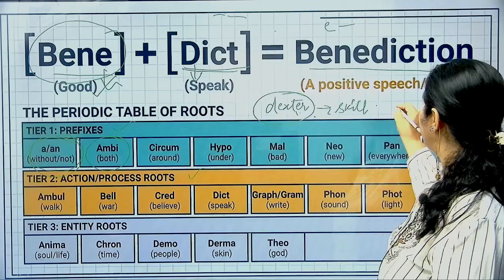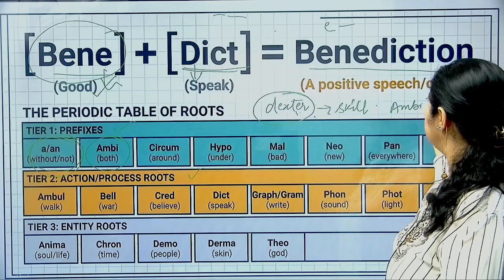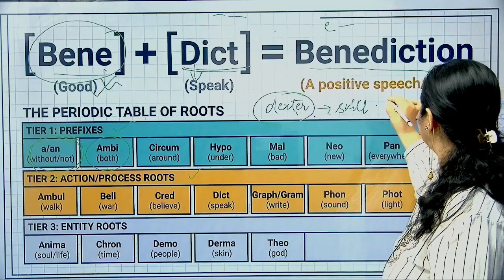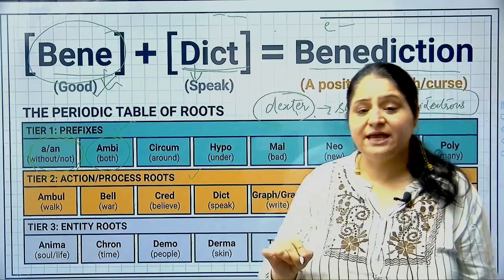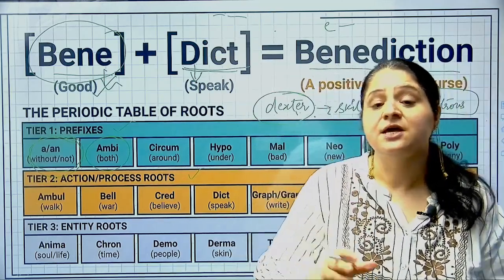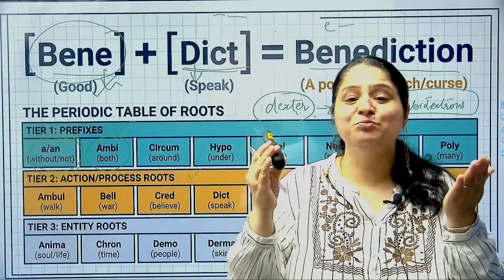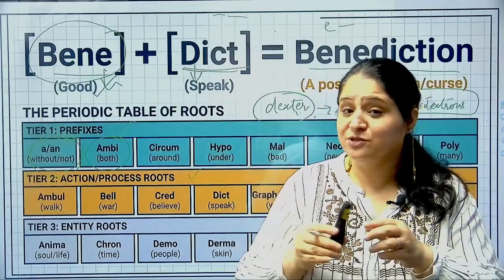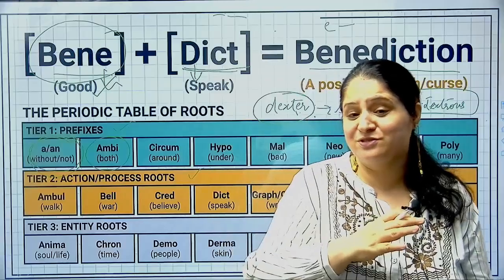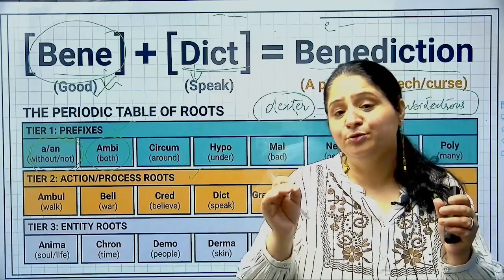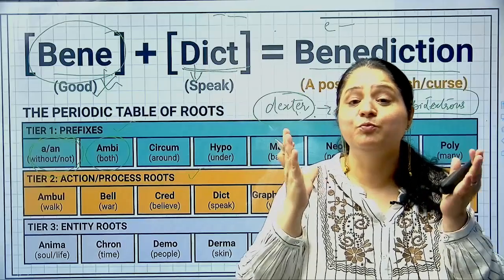Now if I give you the word ambidextrous, ambidextrous is a person who is equally skillful with both the hands. There's a person who is right-handed, there's a person who is left-handed, but there is a person who can write or do things equally skillfully with both the hands.